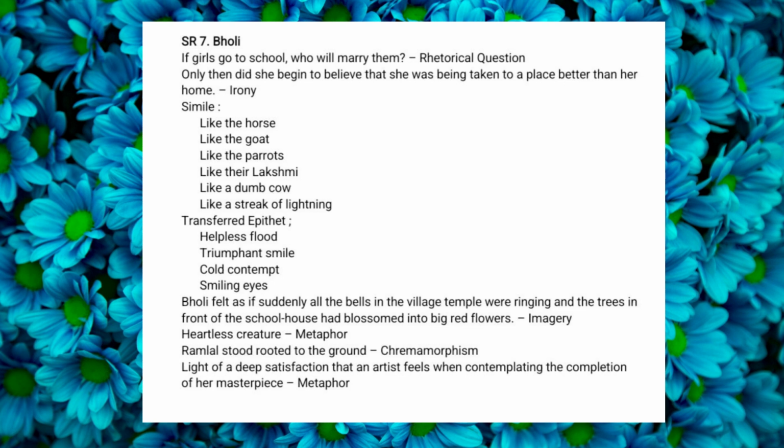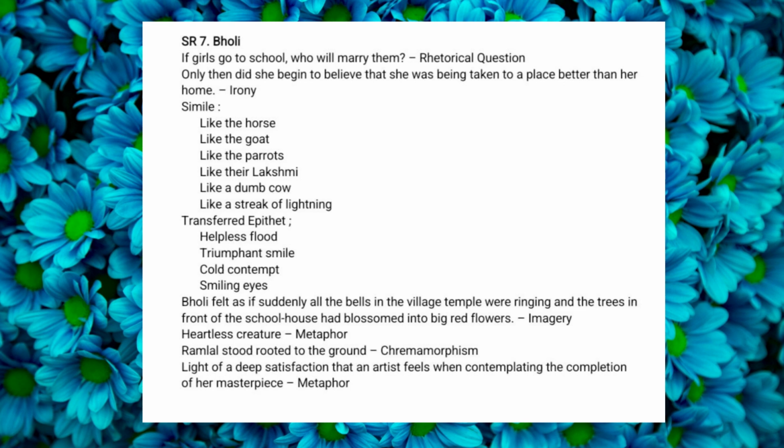"Only then did she begin to believe that she was being taken to a place better than her home." Now this is irony. You understand irony? I had already taught you. Then comes simile, as discussed in my previous videos also, where the comparison is done between two things by using the word like or as, and it is called simile. Like the horse, like the goat, like the parrots, like their Lakshmi, that is the cow, like a dumb cow, like a streak of lightning. So these are all simile.